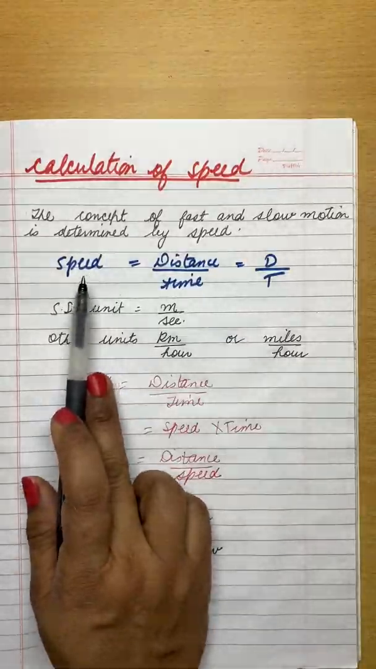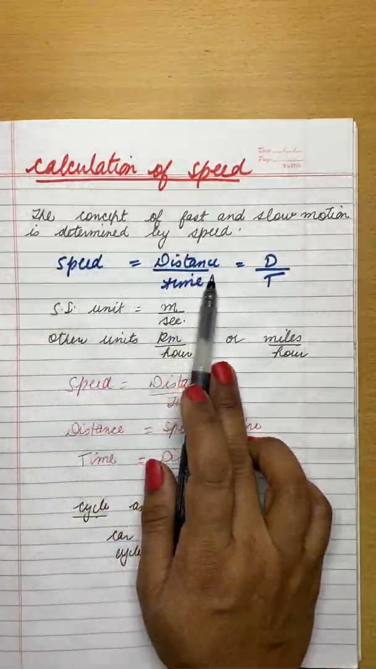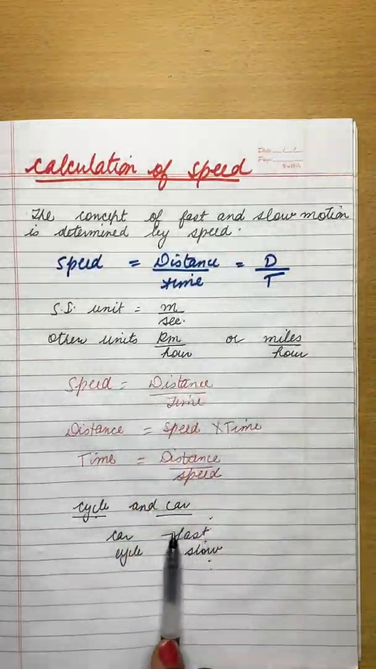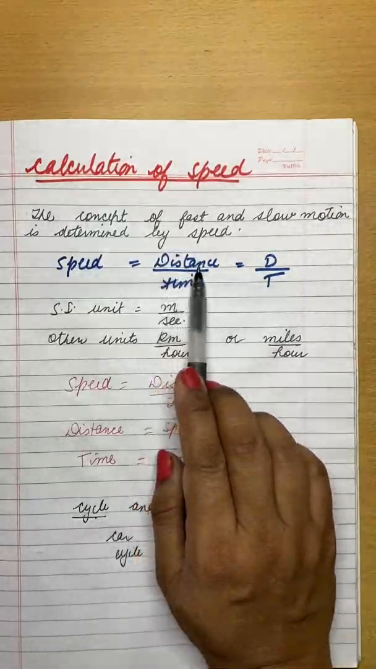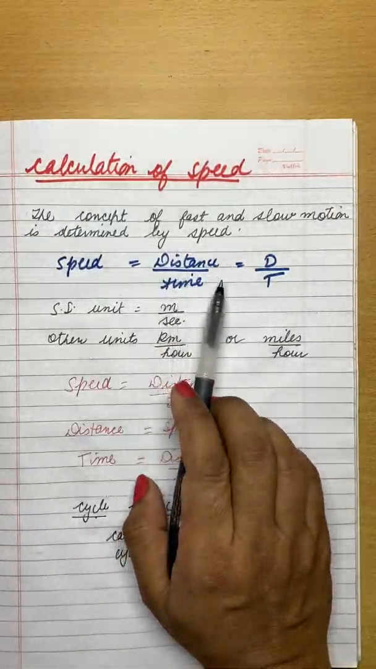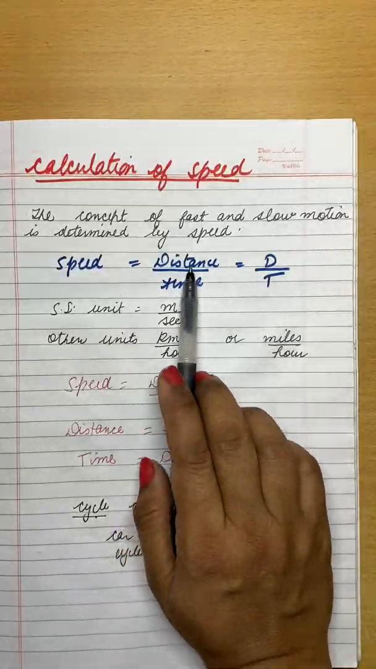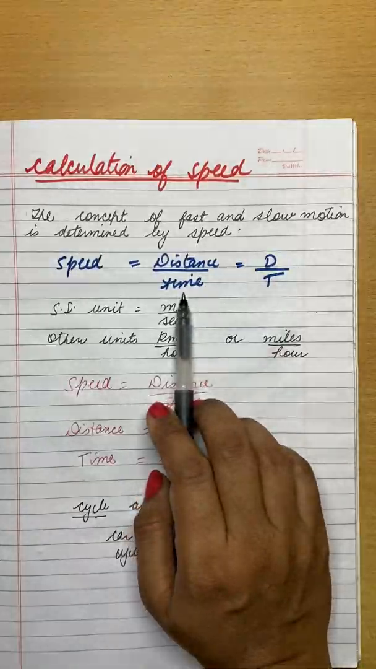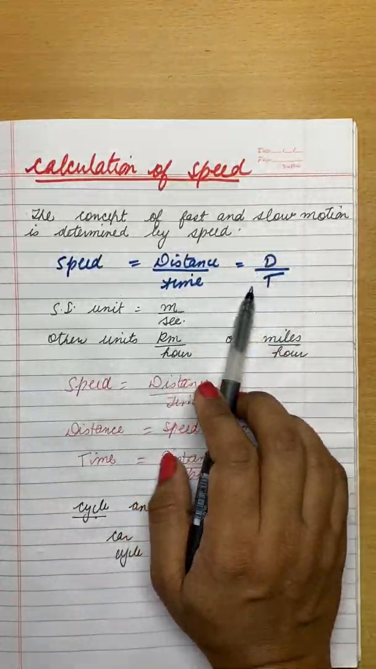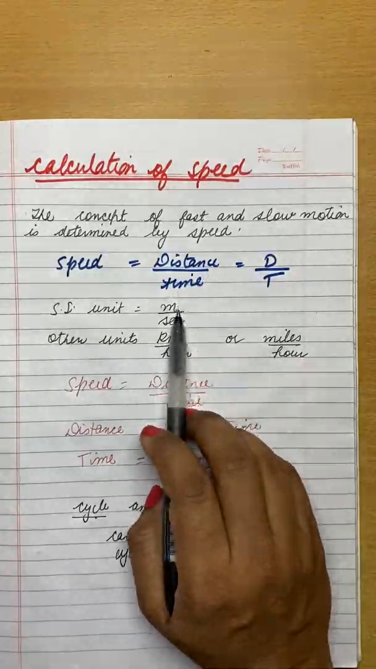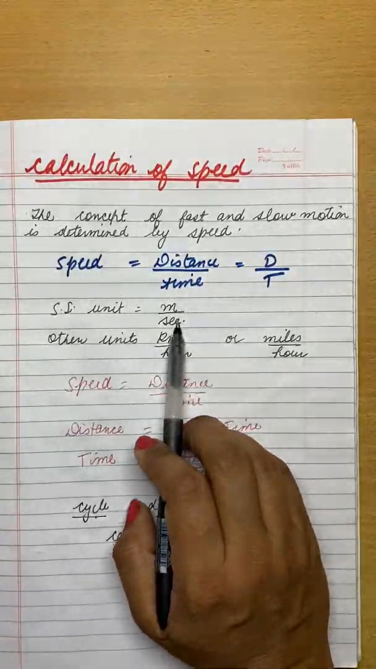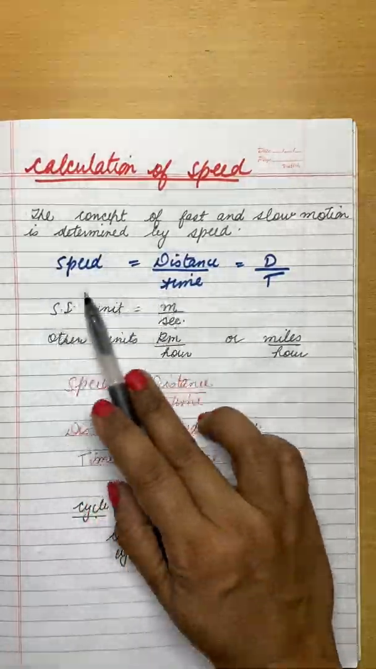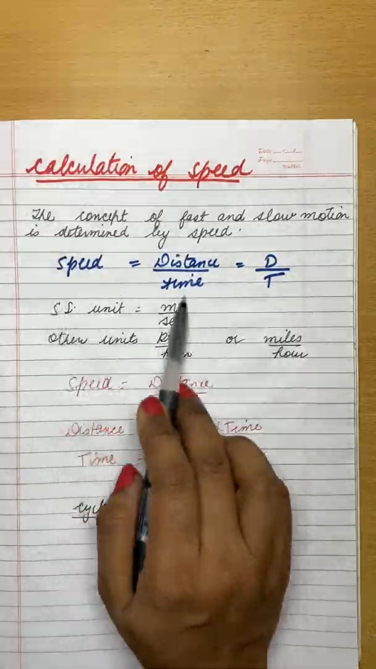So what is speed? Speed is equal to the distance covered by the object divided by time. Suppose here we want to find the speed of the car, so we have to write the distance covered by the car divided by the time taken by the car to cover that distance, right? So distance upon time. And you know that the unit of distance is meter and the unit of time is second, so meter per second, right? This is the SI unit, system of international units, that I told you in the class.